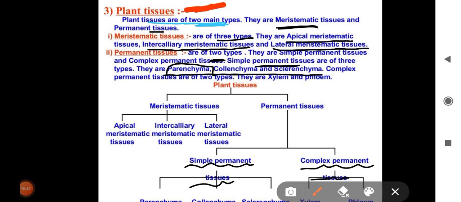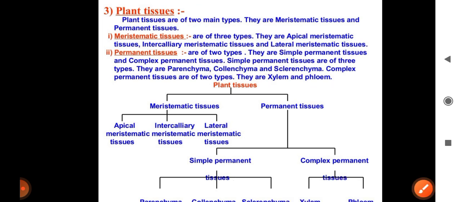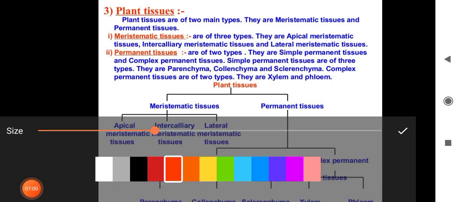And the complex tissue is divided into two parts: xylem and phloem. Let's see it again, because it is getting complex in your mind. Now let's take a deep breath.